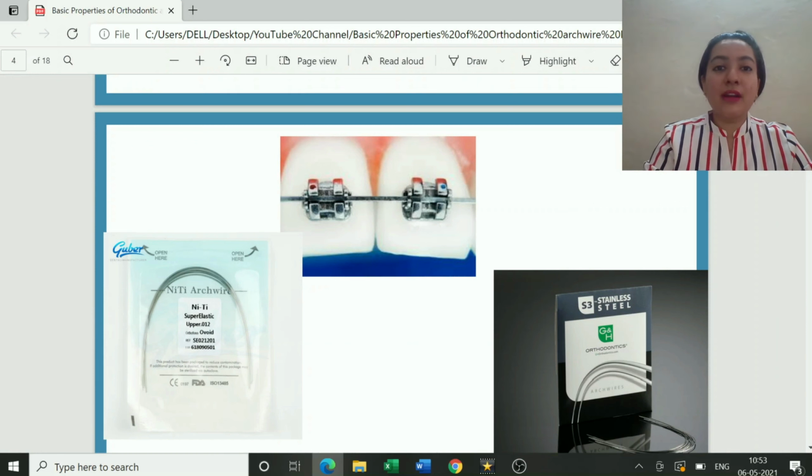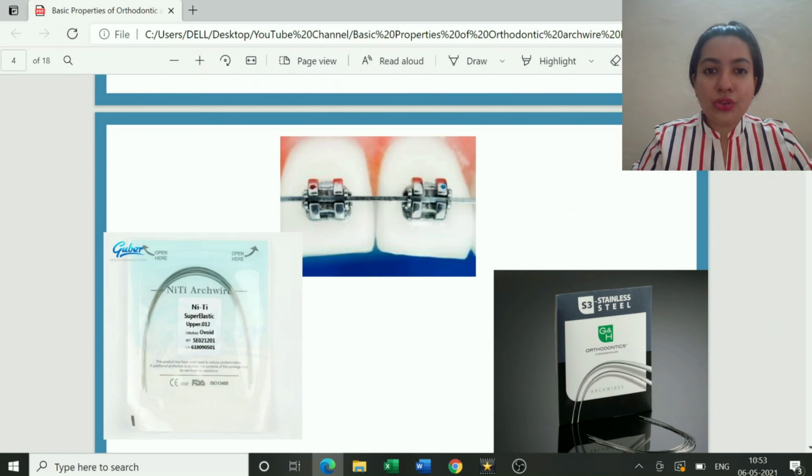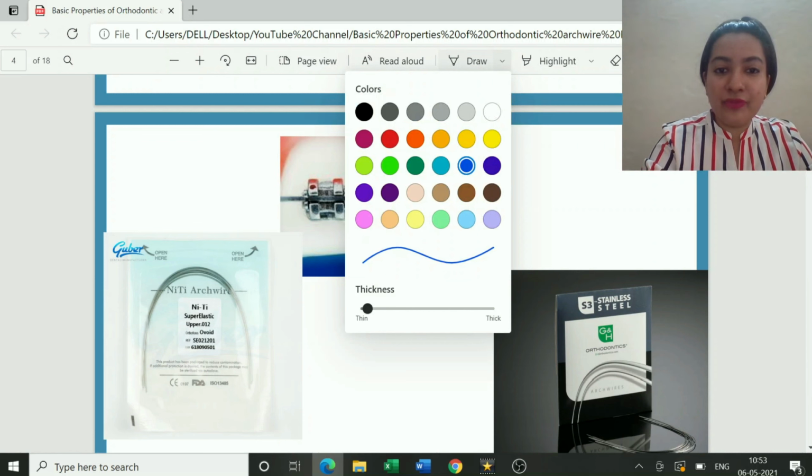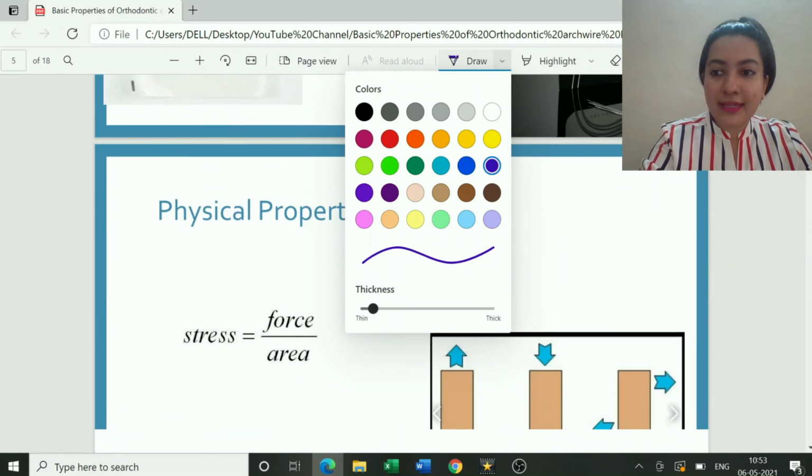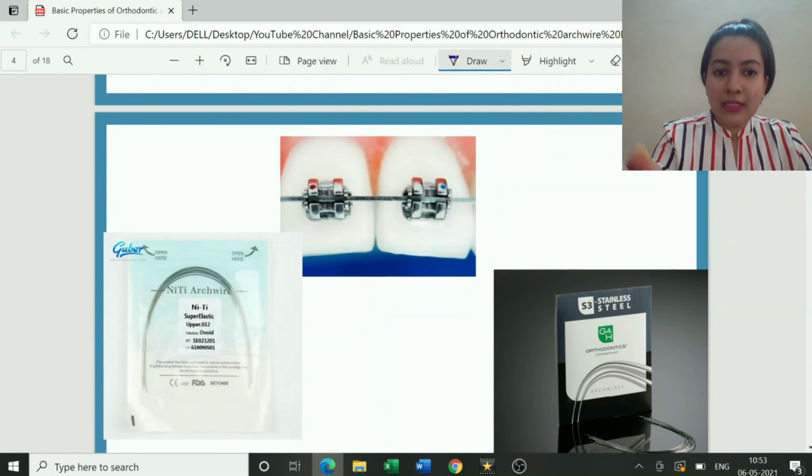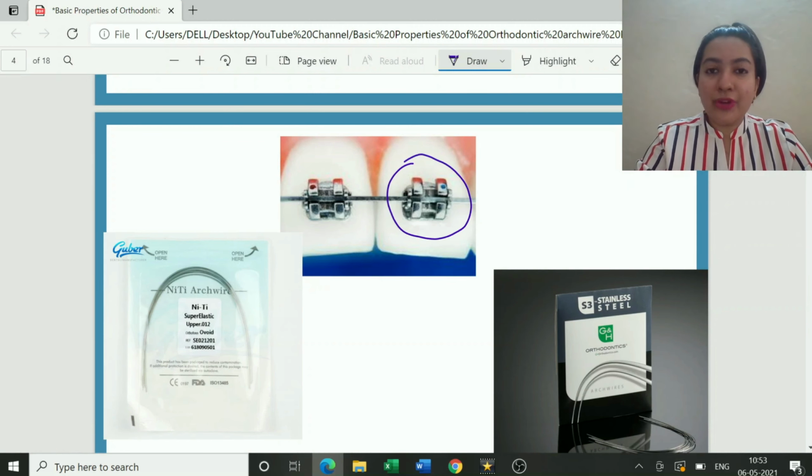Before we start with the basic properties, you should know the basic setup which we have in ortho. The basic setup consists of, this is an orthodontic bracket. Do you see this? The bracket is placed onto the tooth surface by the procedure of bonding. There is a separate topic of bonding which tells us how the bracket has to be bonded onto the tooth surface. By using that mechanism, a bracket is bonded onto the tooth surface.